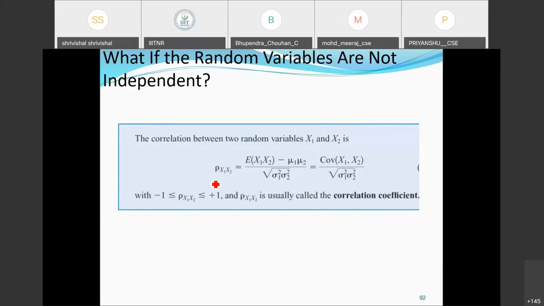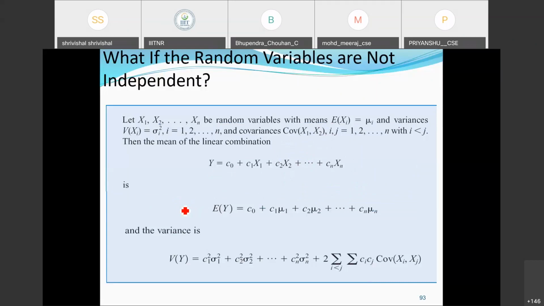I need to define rho x1 x2, which will be the expectation of x1 x2 minus mu1 and mu2, that's the point here, divided by the square root of sigma 1 square into sigma 2 square. That's the standard deviation for random variable 1 into the standard deviation corresponding to random variable 2, where the rho values lie between -1 and 1. Okay.